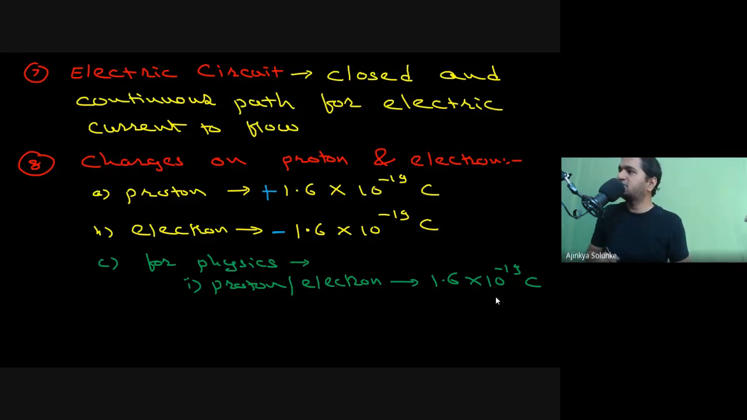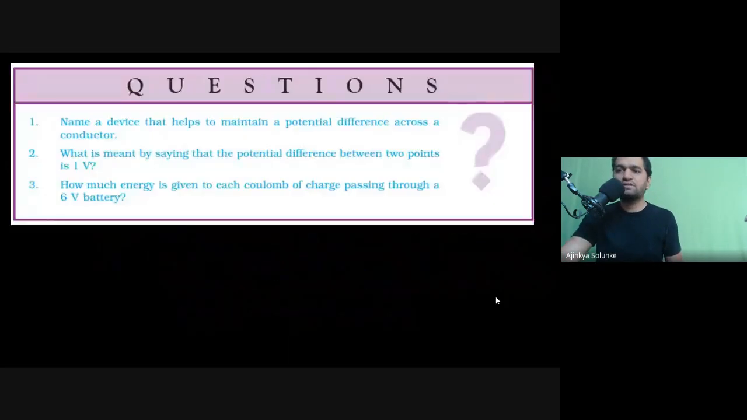Write in the chat section whether you have understood why we are using the same value for both of them. The reason is very simple: positive and negative sign matters only when you are talking in terms of magnitude, that is in chemistry, which we do not require for your physics. So proton and electron values have to be taken the same.